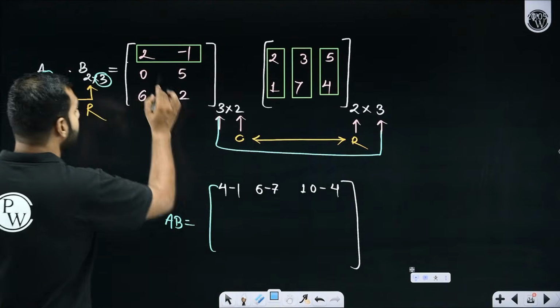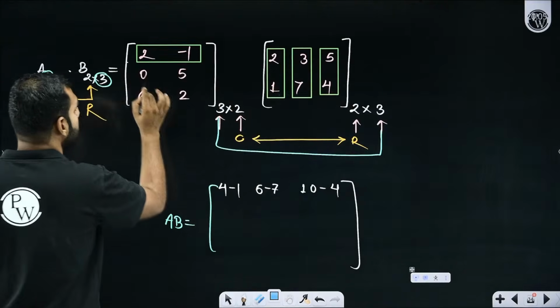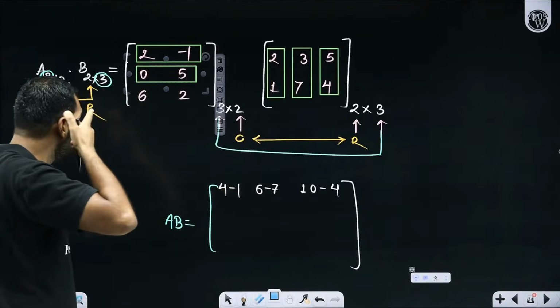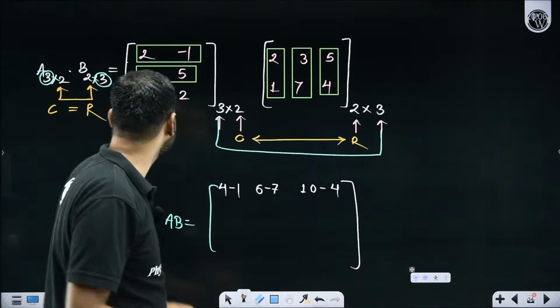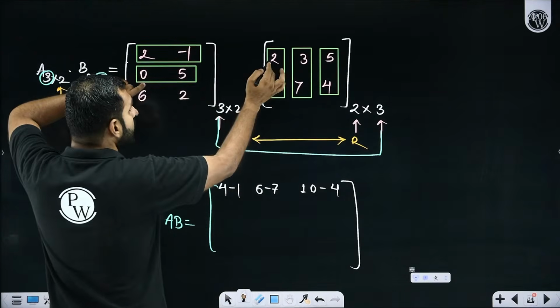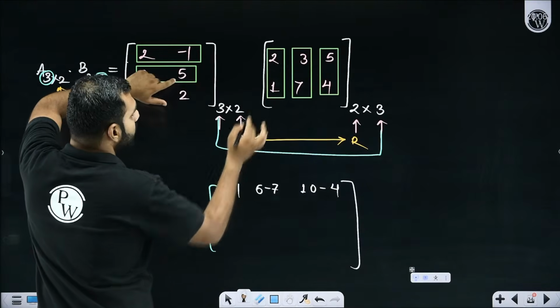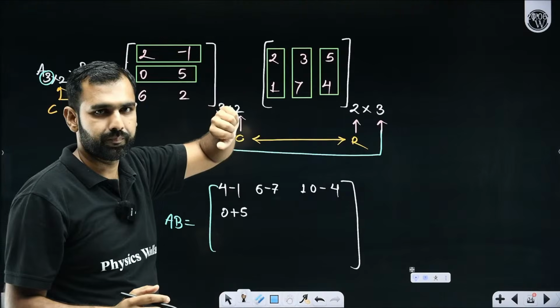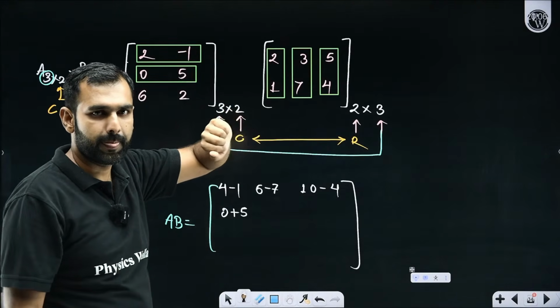Now, after multiplying first row with all these 3 columns, I'll move to the second row and again I'll multiply this with all the 3 columns. So what does it mean? It means 0 into 2, that's 0. 5 into 1, that's 5. So I'll add these products. I hope you're getting it.